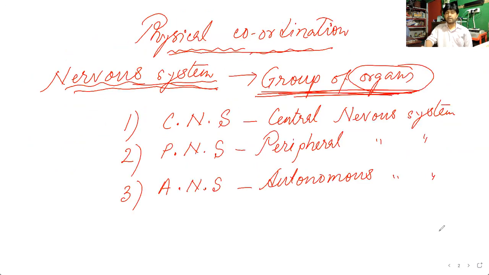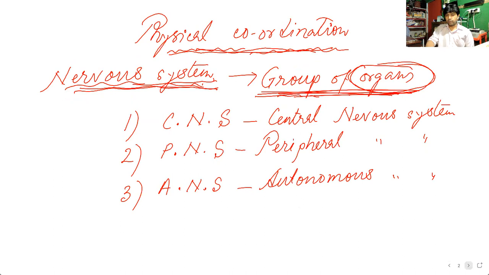Then we discussed that in physical coordination, the main part is played by the nervous system. The nervous system is a group of organs, so it is made up of so many organs. This nervous system of our body is classified into three main categories. One is the CNS, that means central nervous system. Second is the PNS, peripheral nervous system, and third is the ANS, that means autonomous nervous system.